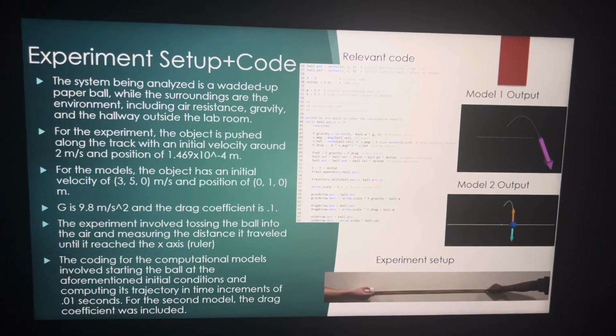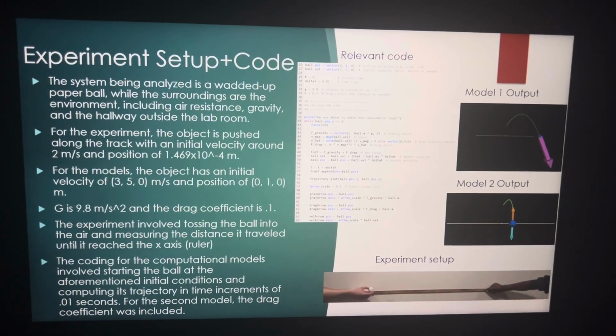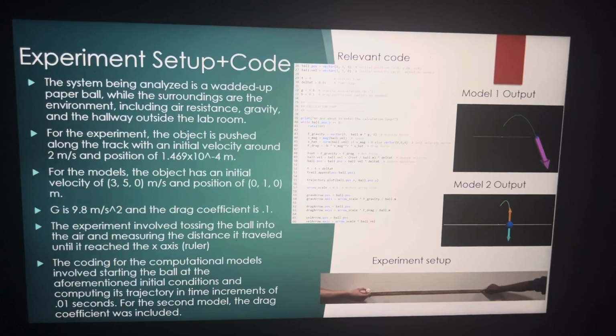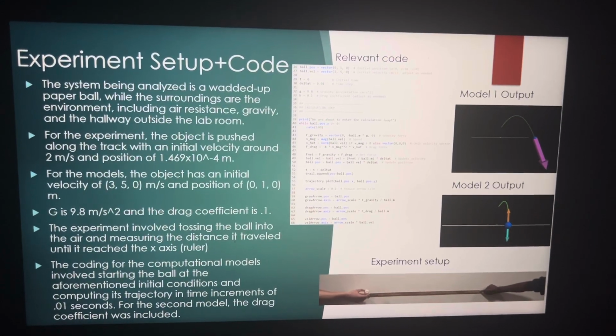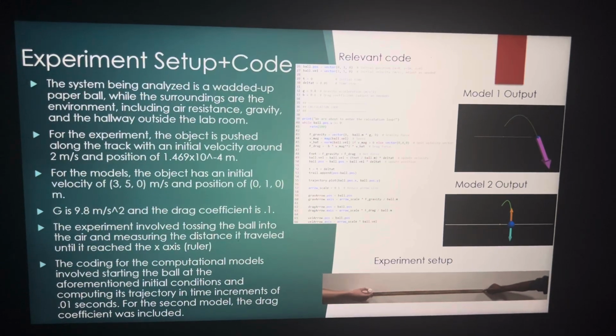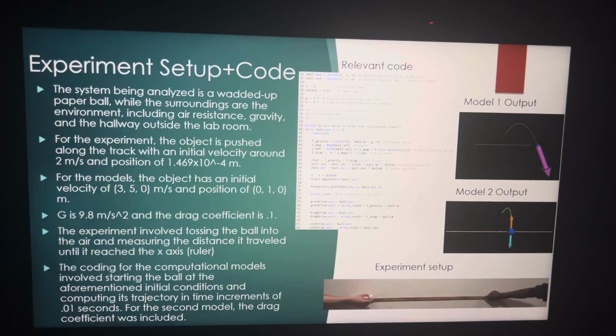The experiment involved tossing the ball into the air and measuring the distance it traveled until it reaches the x-axis, which in this case is a ruler. The coding for the computational models involves starting the ball at the aforementioned initial conditions and computing its trajectory in time increments of 0.01 seconds. For the second model, the drag coefficient was included.